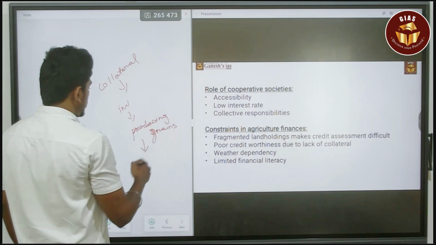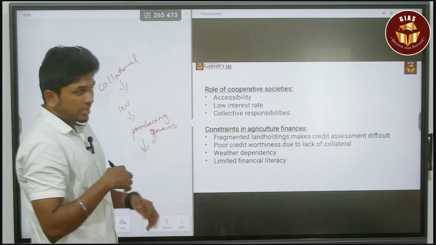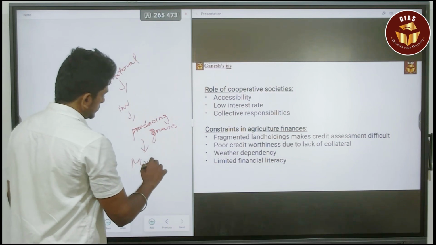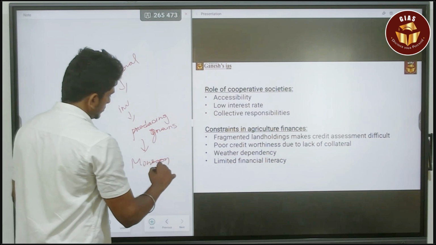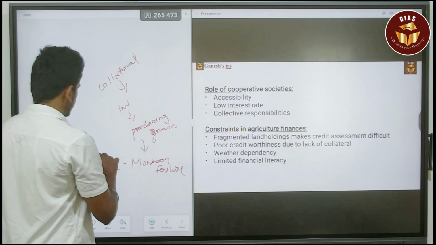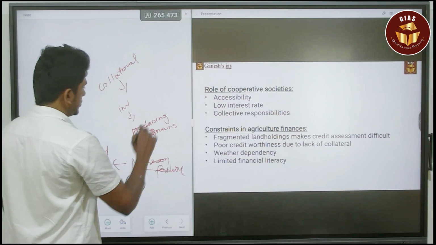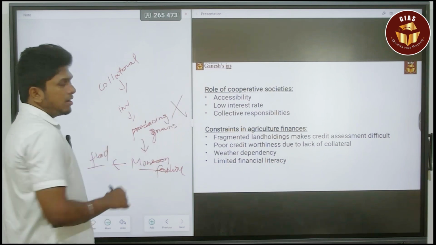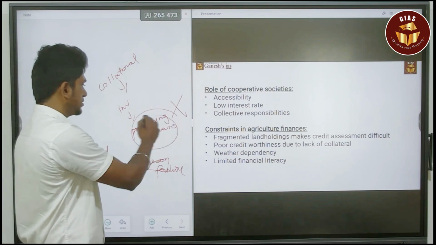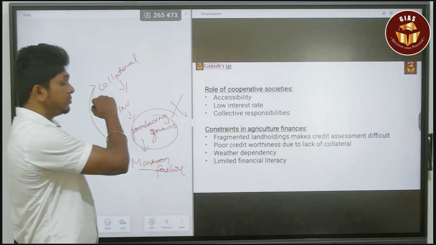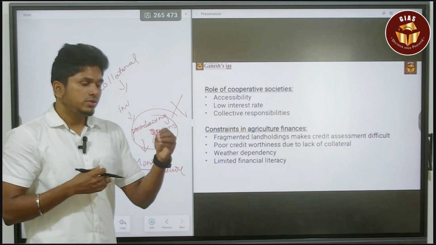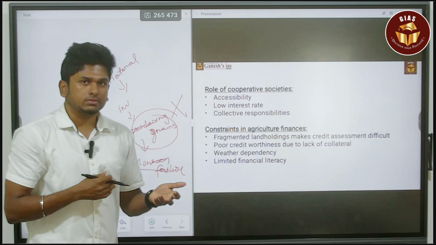But due to the weather issue, like monsoon failure or else flood, that led to the loss of my land, and the loss in the production of my grains. That will affect my production activities, and also lead to the issue of repaying my debt.